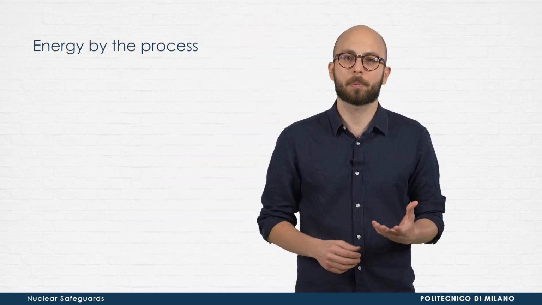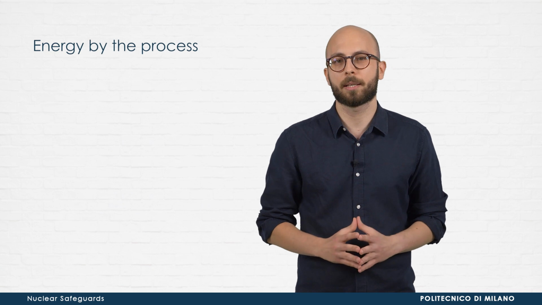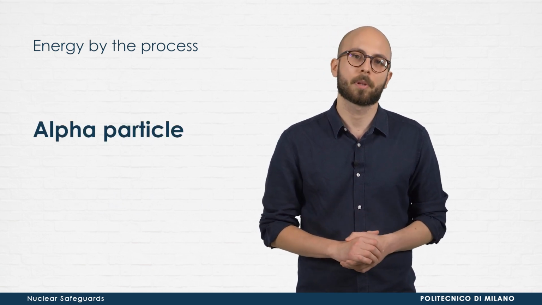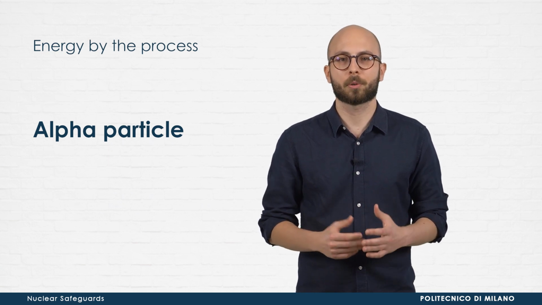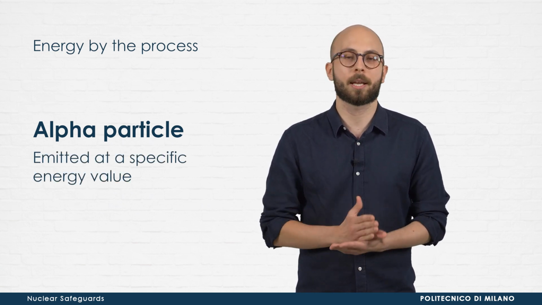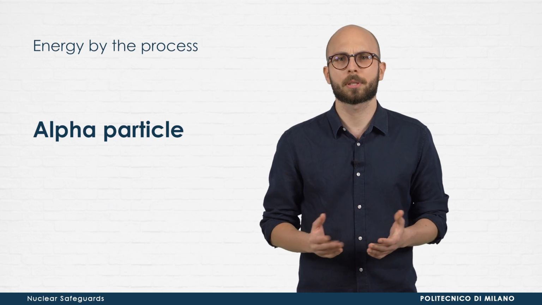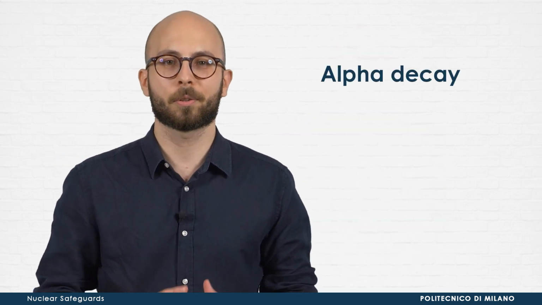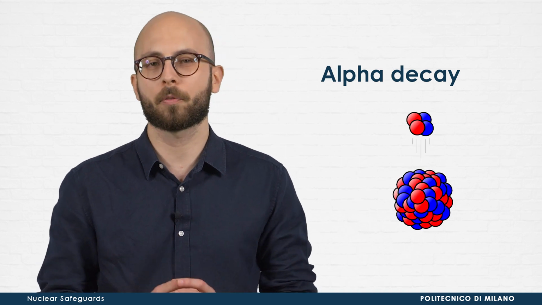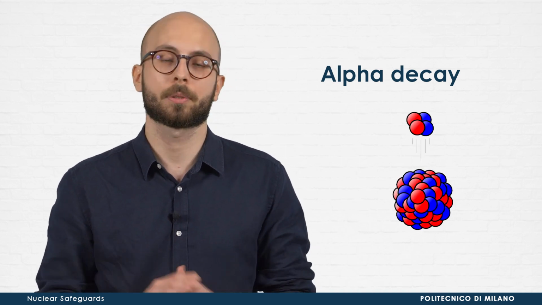Given the great difference between masses of the two decay products, the energy provided by the process is taken almost entirely by the alpha particle. Moreover, due to conservation laws, alpha particles are emitted at a specific energy value. In other words, they are monoenergetic. Alpha decay consists in the release of a small pack of nucleons from a heavy nucleus.